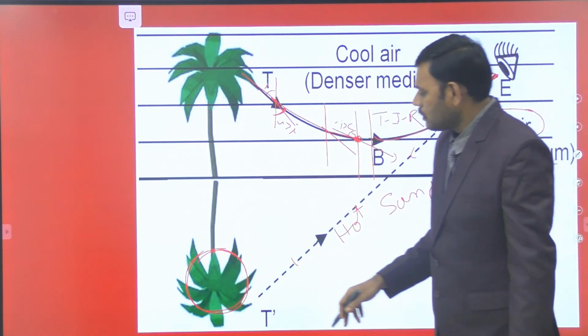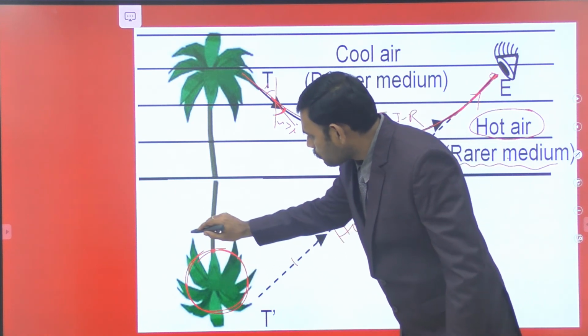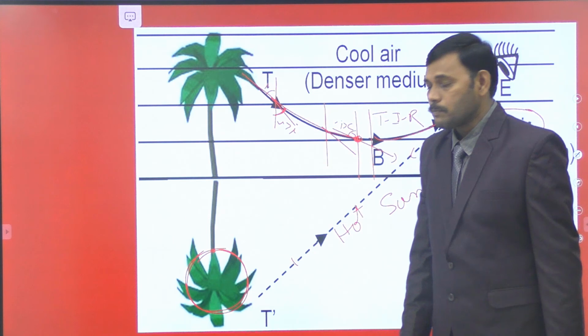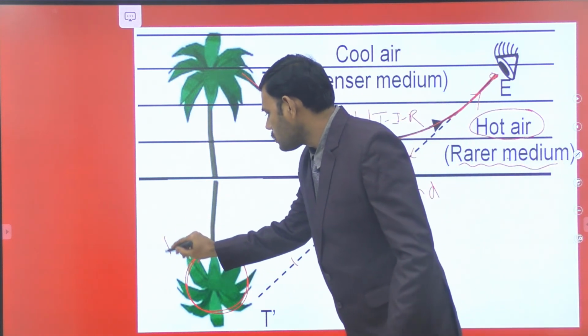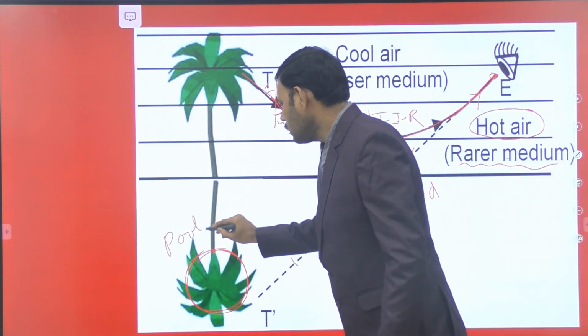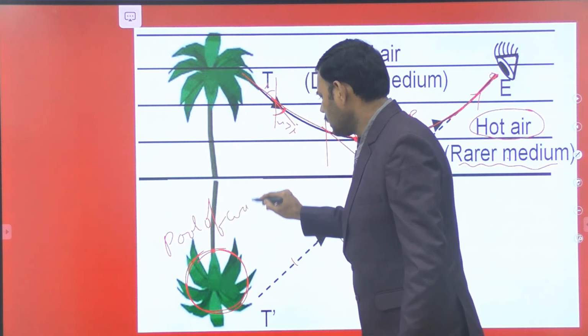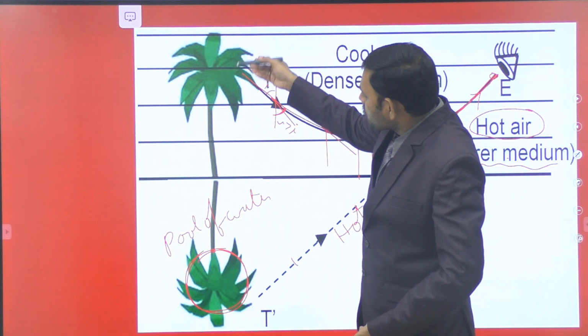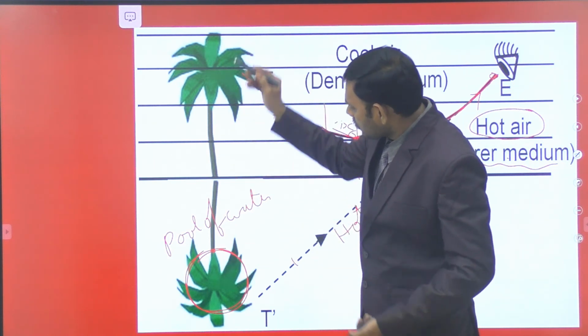So that we assume there is some pool of water. We have observed an inverted image of the tree. We assume there is a pool of water present inside the sand, and in that we are observing the inverted image of the tree.